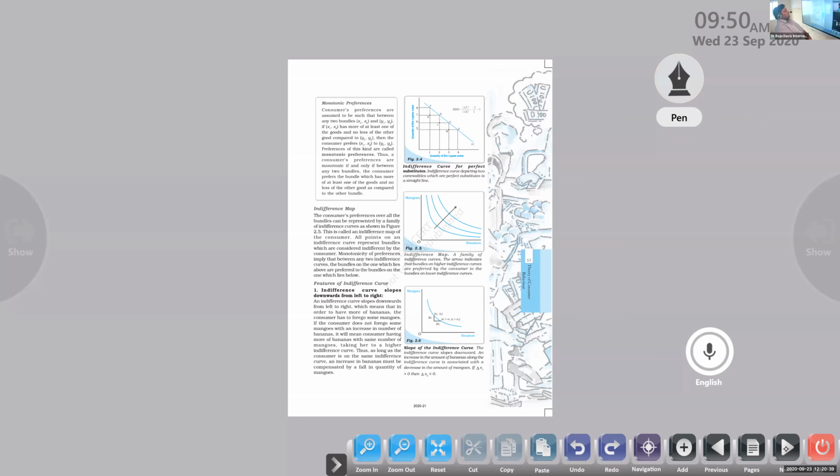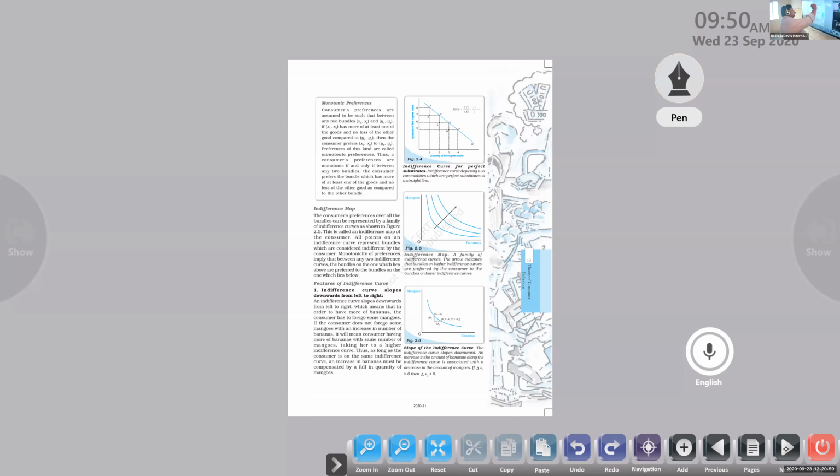Correct. Okay, so we are able to plot the different bundles without any differences. Clear or not? Whatever the bundle may be, the consumer is happy with that. He or she is able to purchase that much only. That is the maximum. Clear?